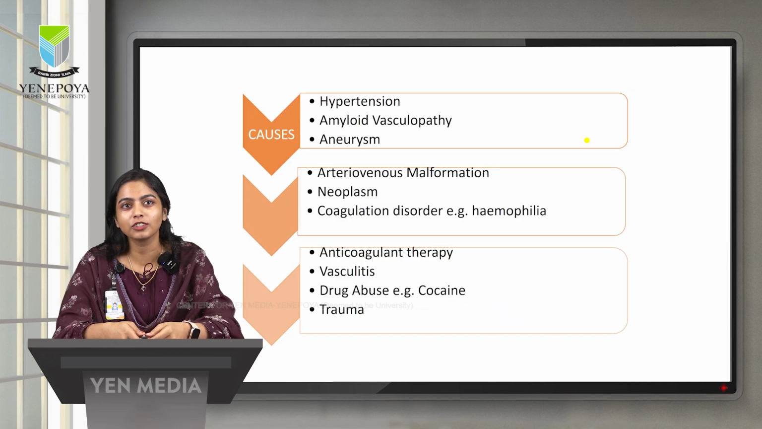Moving to the causes of hemorrhagic stroke, the first cause is hypertension. The next one is amyloid vasculopathy, which is the accumulation of amyloid in the cerebral vessels. Aneurysm is the ballooning of the artery. The next cause is arteriovenous malformation. Neoplasm is a tumor of cancerous cells. The next cause is coagulation disorder, for example hemophilia. Others are anticoagulant therapy, vasculitis, drug abuse, for example cocaine, and trauma.